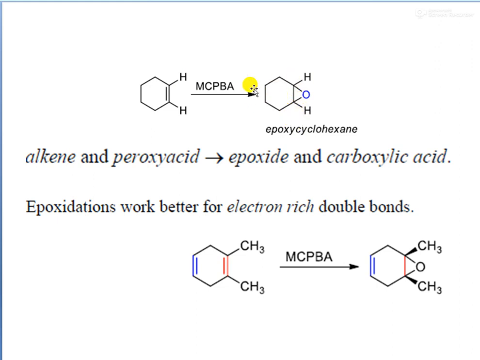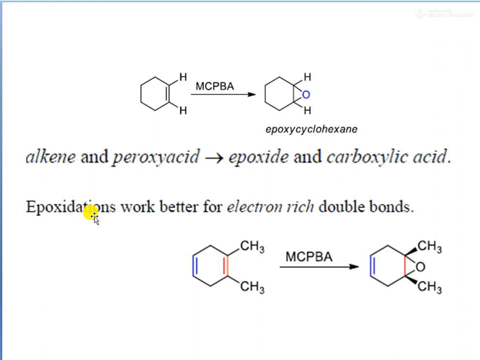This is cyclohexane substituted with an epoxide ring. And in this case we can see that an alkene and a peroxy acid is converted to an epoxide and a carboxylic acid group. So this is how this reaction is working.